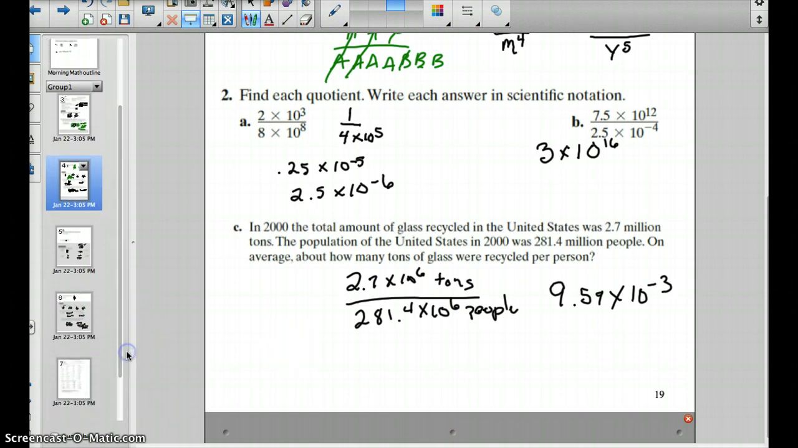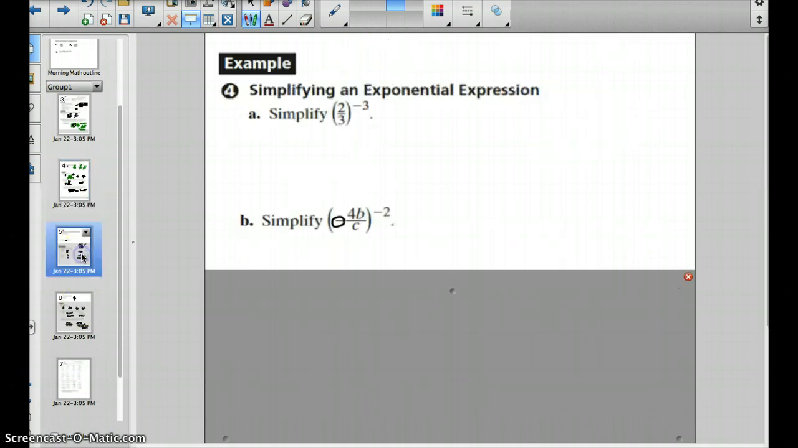If you would, when you have a moment, try the quick check and we will move on. I'm sorry, that was a quick check. We're simplifying the exponents here.